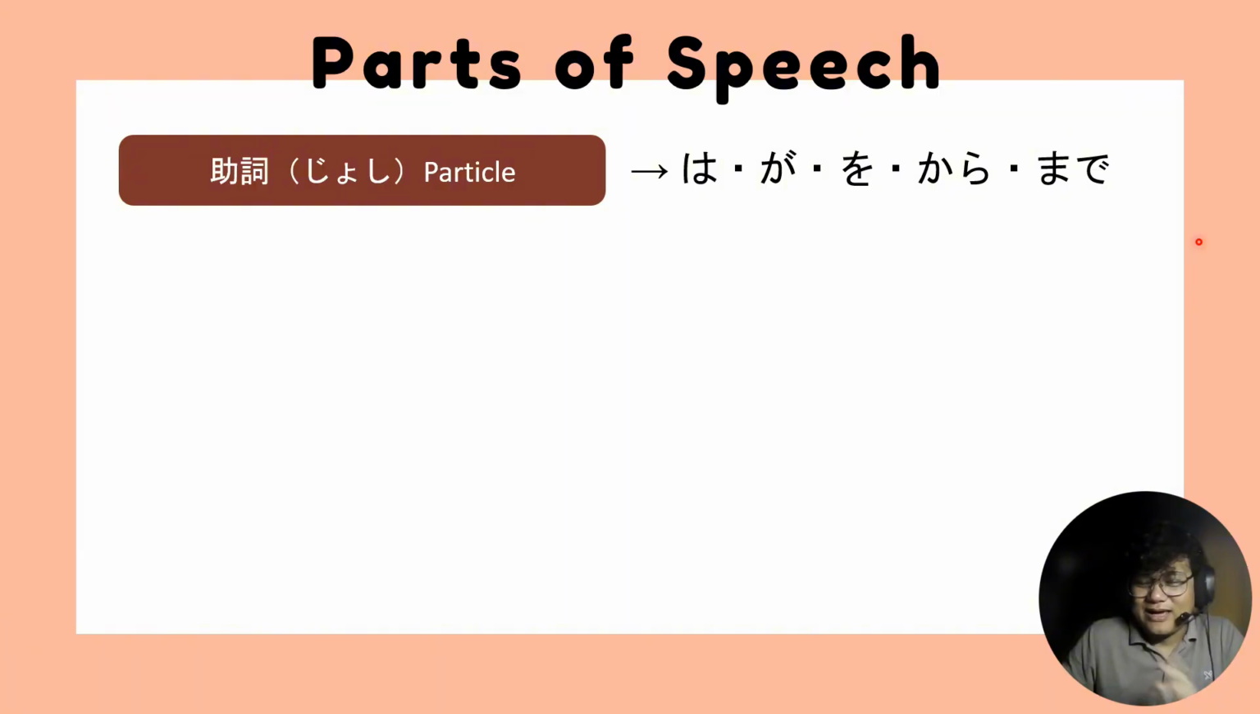Let me say again, the character ha, when used as a particle, is pronounced as wa, and the same with o. The wo character, when used as a particle, is pronounced as o. Okay, so please do not forget this.